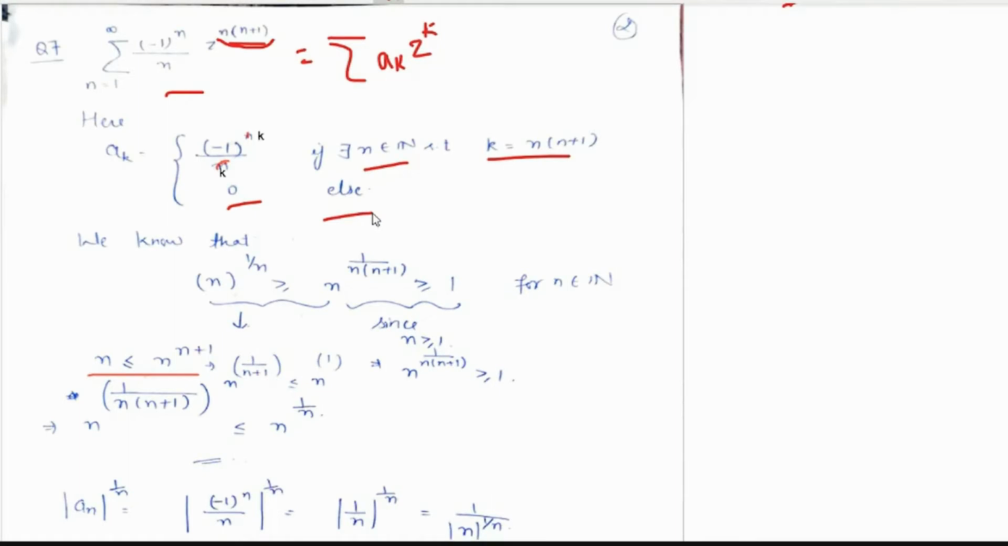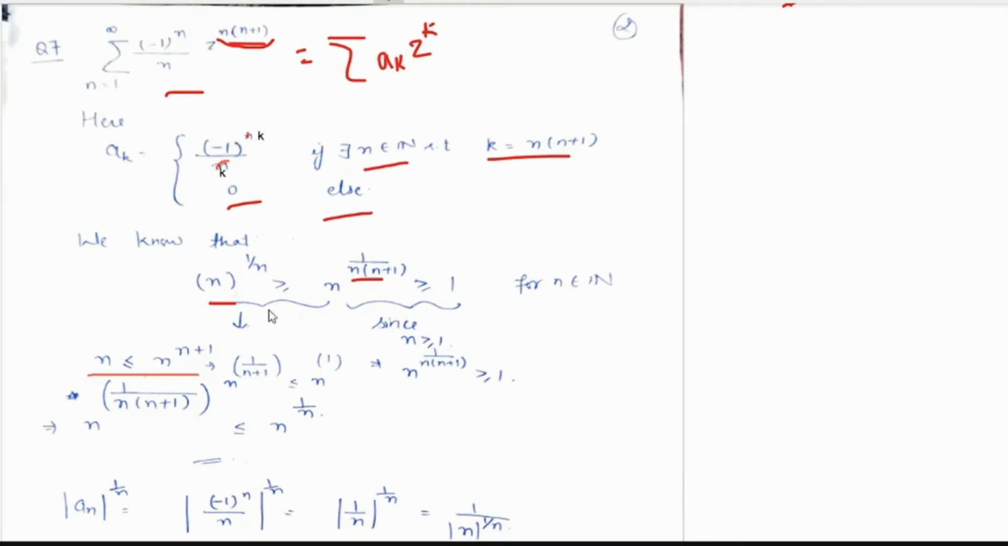Now we have to find the radius of convergence. For radius of convergence, we have two formulas: either we can use modulus of an to the power 1 by n, or we can use modulus of an upon an plus 1, right? For that, let us first consider what the value would be. Now, n to the power 1 by n, we know that this is greater than n to the power 1 upon n into n plus 1, which is greater than or equal to 1, right?